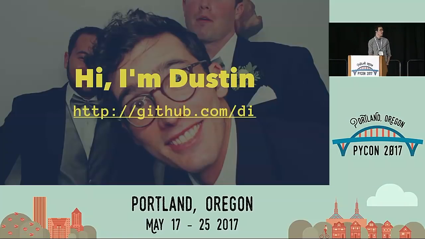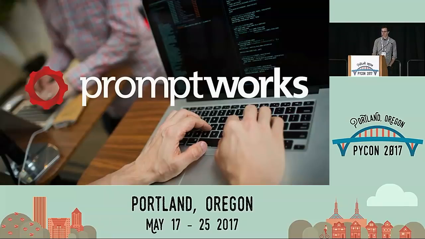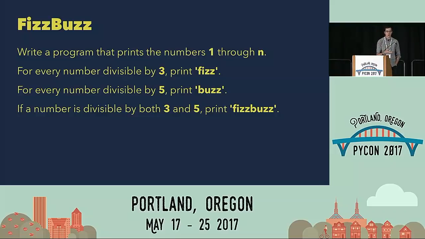Hi, everybody. My name's Dustin. I'm DI on GitHub. Instead of 3, if the number is divisible by 5, you'd print buzz. And if it's divisible by both 3 and 5, you print FizzBuzz.